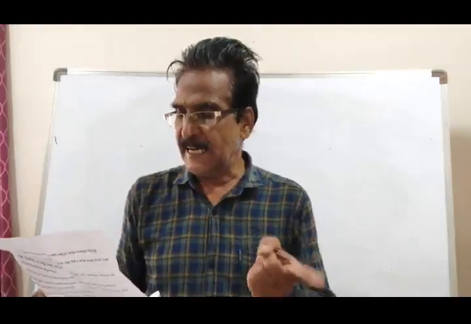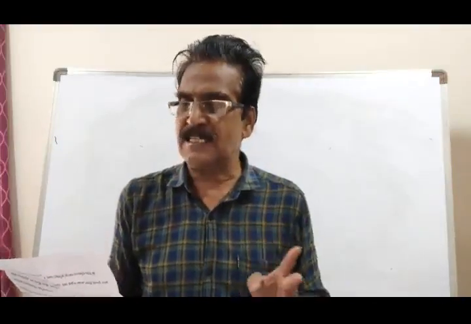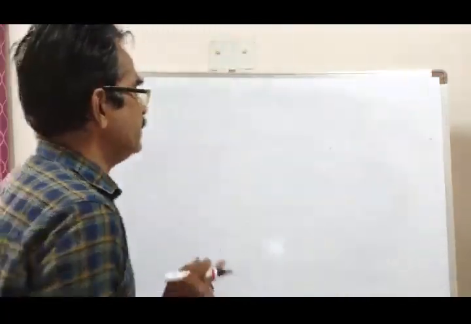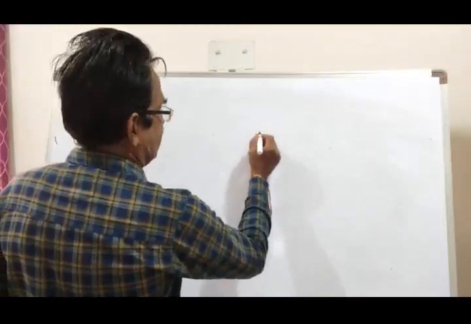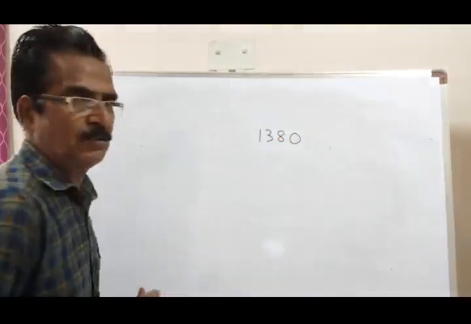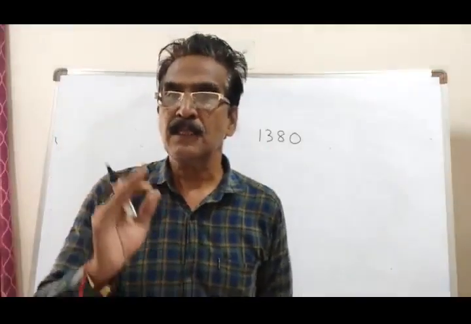If he gets a total commission of 1380, the additional commission is called bonus. What is that bonus?